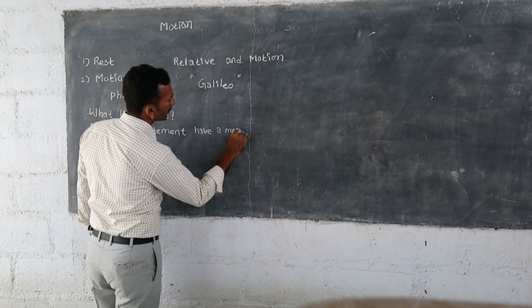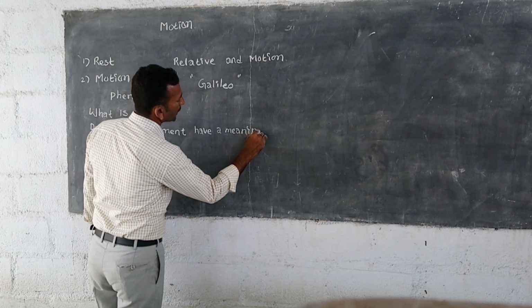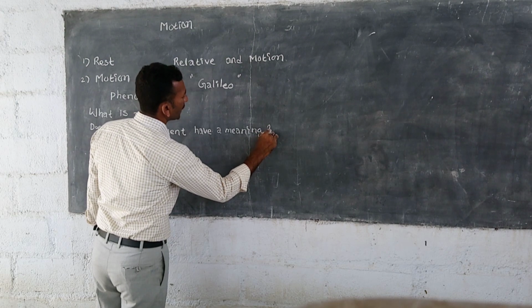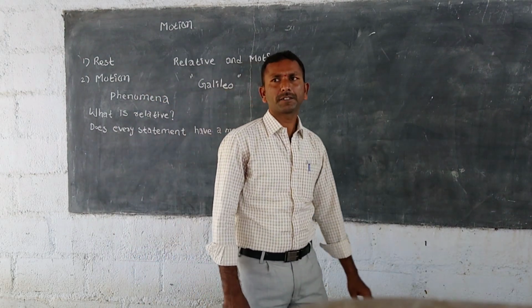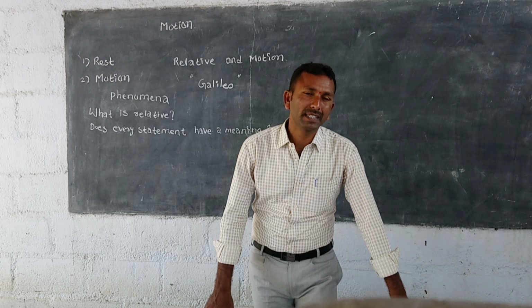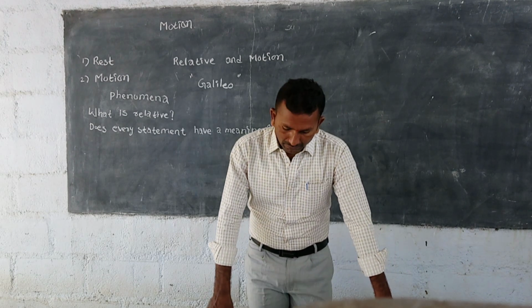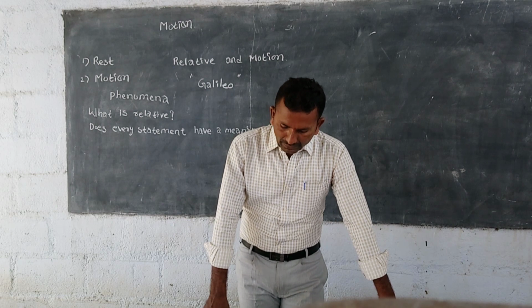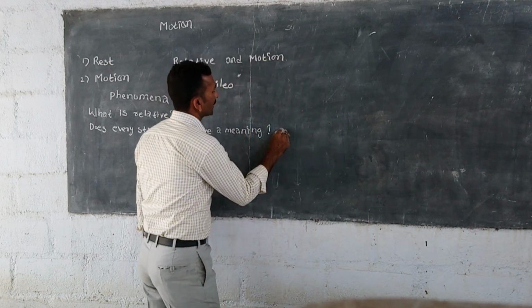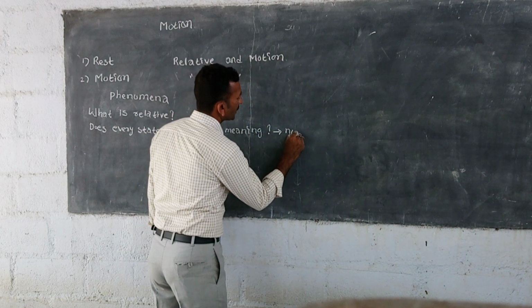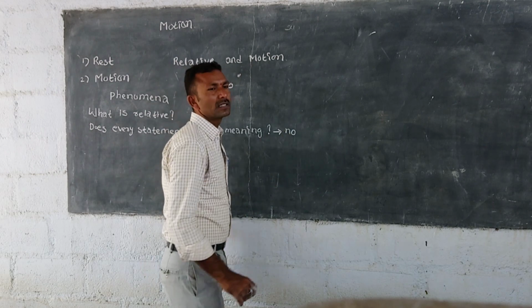Can you say the answer for this? Some are saying yes, some are saying no. Evidently the answer is no. Every statement does not have a specific meaning.